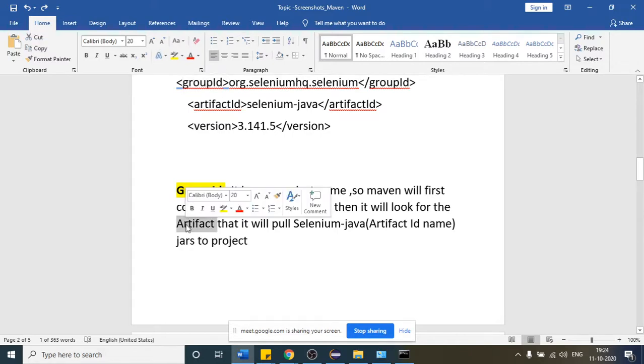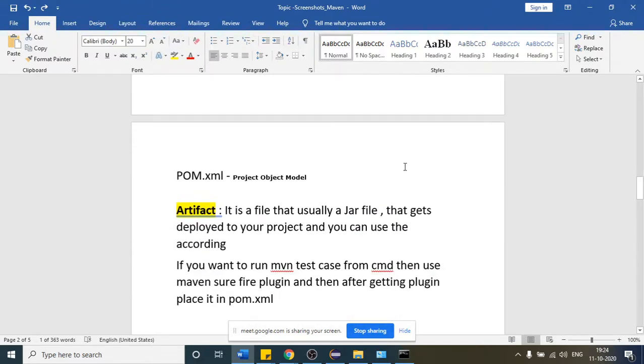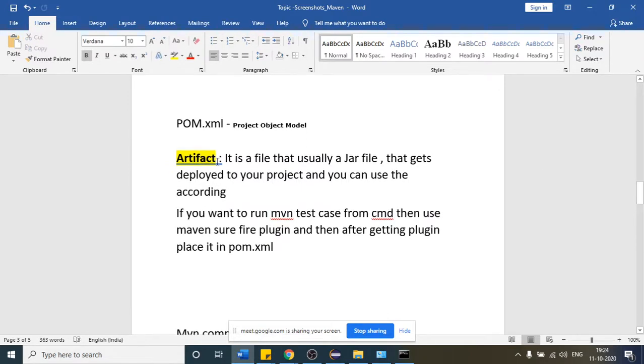We will discuss what this artifact is. Let us understand first. The full form of pom.xml is project object model. After that, what is this artifact? It is a file, a jar file. Many times, whenever you use this, you will get jar files. These are the same jar files which you download from that website and provide one by one to the project. But here we will not download. So this artifact is a jar file.